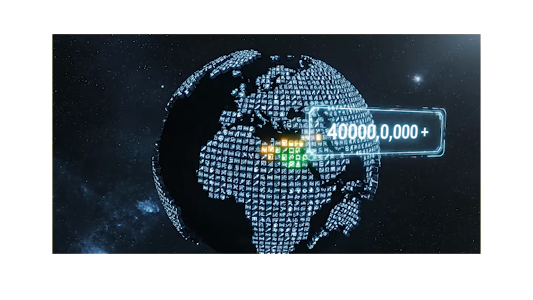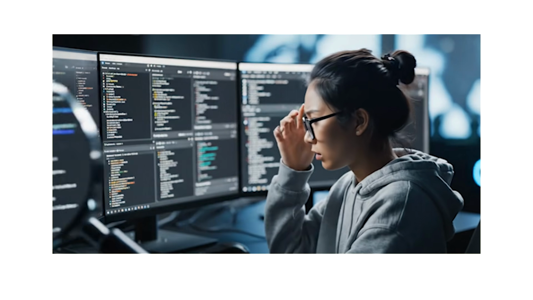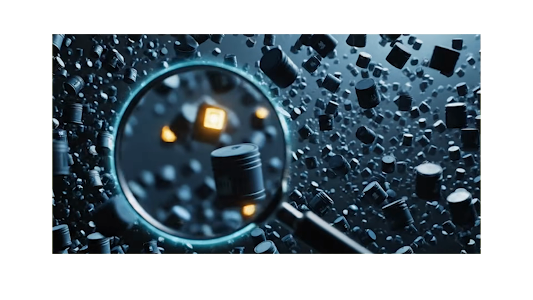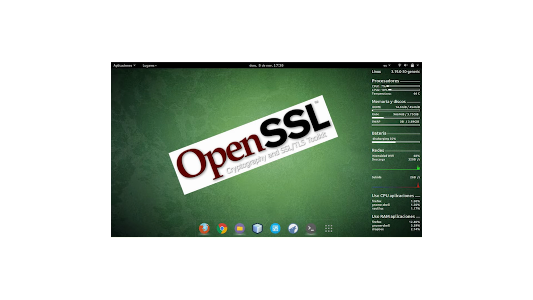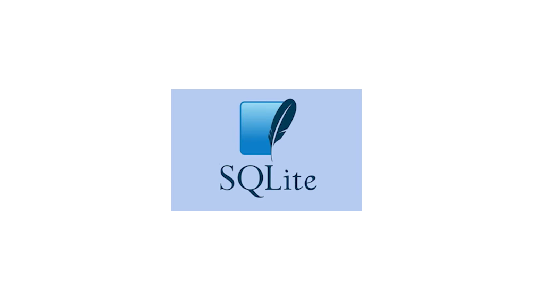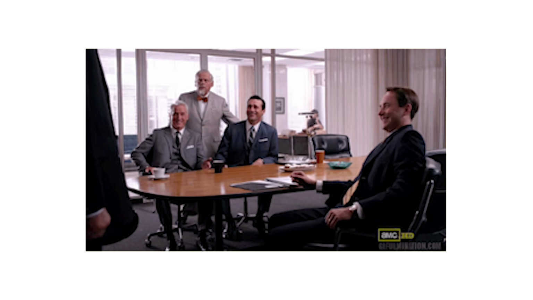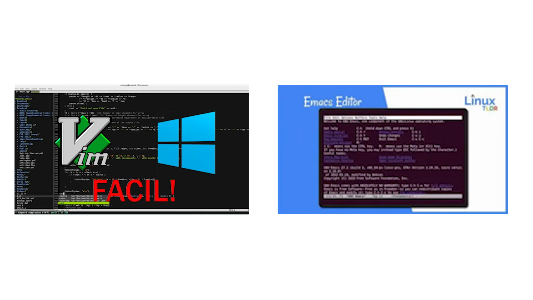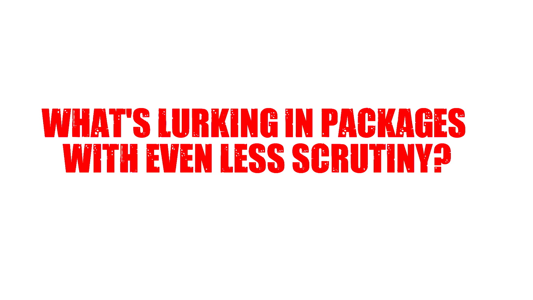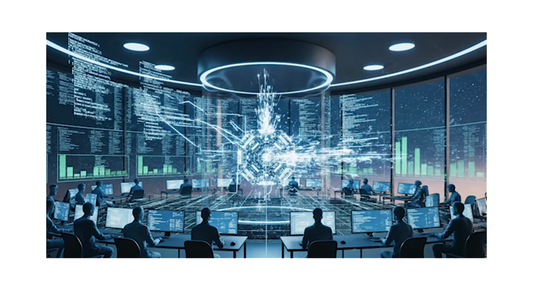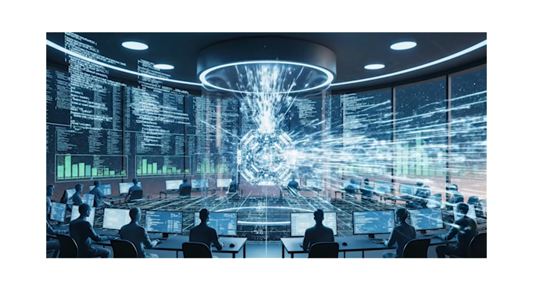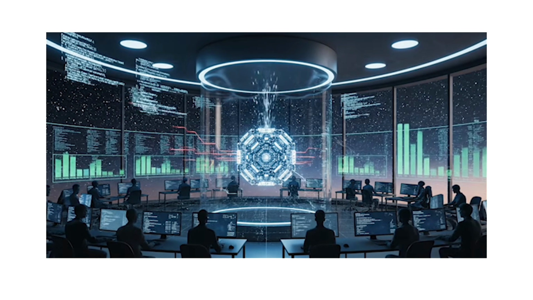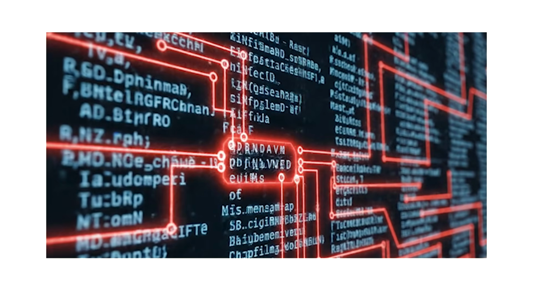There are over 400 million open source repositories on GitHub. Fewer than a fraction of 1% have ever been formally security audited. The software that runs the internet, OpenSSL, curl, zlib, SQLite, has been maintained by tiny teams for decades. If Vim and Emacs had bugs hiding for 7 years, what's lurking in packages with even less scrutiny? AI security auditing is a force multiplier, unlike anything we've seen. One AI system doing the work of hundreds of researchers, running continuously, never getting tired, never skipping a function.